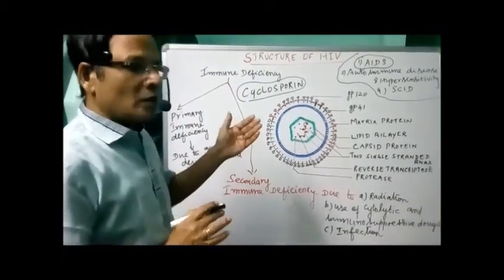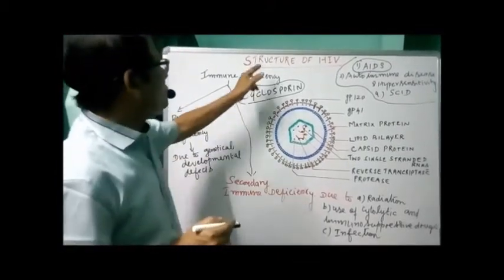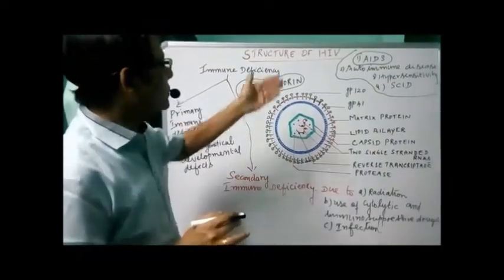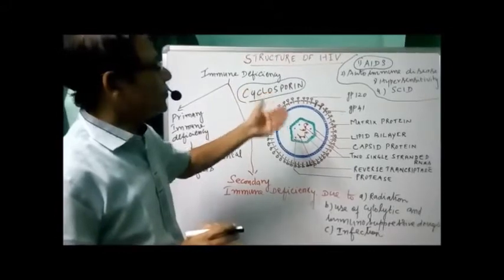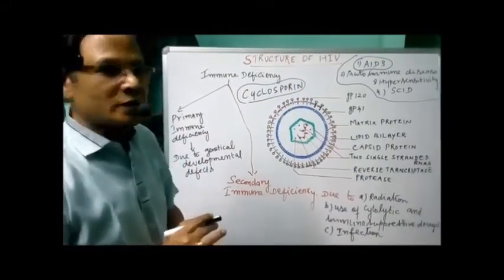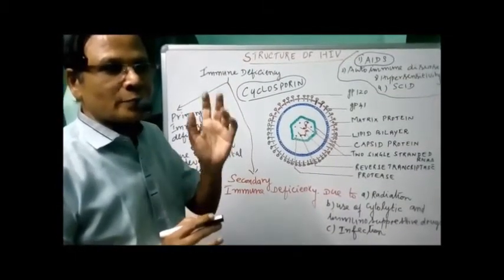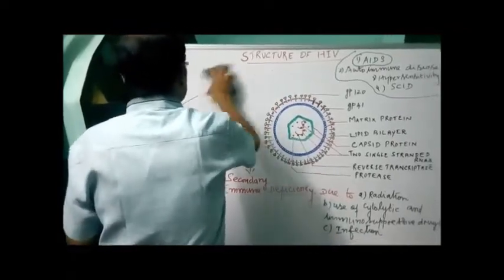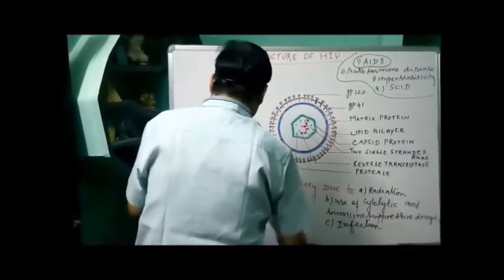The causative organism for AIDS is the HIV virus, what we call human immunodeficiency virus. Formerly it had different names, but finally the name now used frequently is human immunodeficiency virus, because it causes immunodeficiency. This virus selectively attacks one specific type of cell, the T cells. The main cell affected by this virus is the T lymphocytes, otherwise called T helper cells.